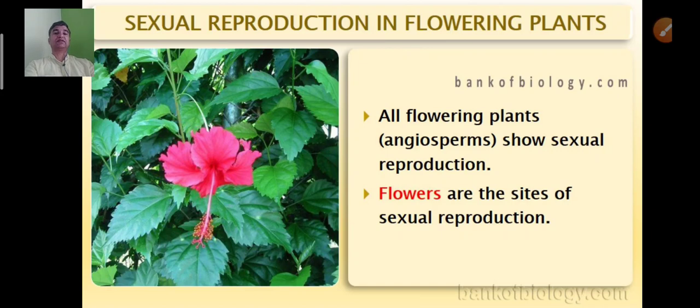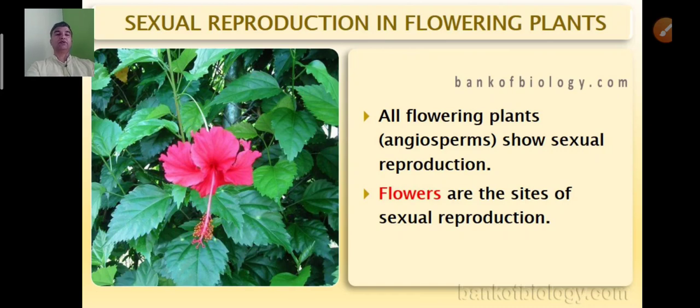The flowers are the site of sexual reproduction. If you take any angiosperm plant, the root, stem, leaf, branches, flower, fruit, everything is there. The flowers are the site of sexual reproduction and the fruits are the product of sexual reproduction.